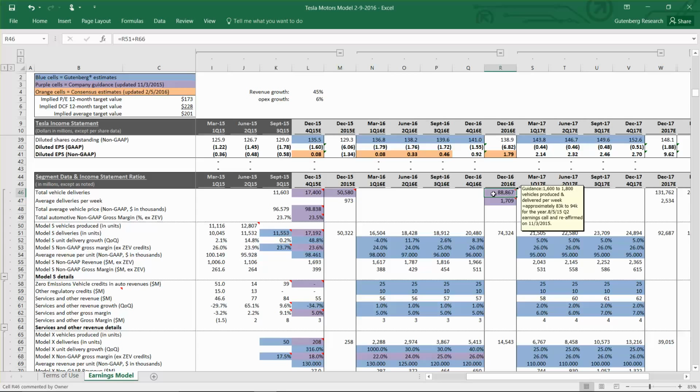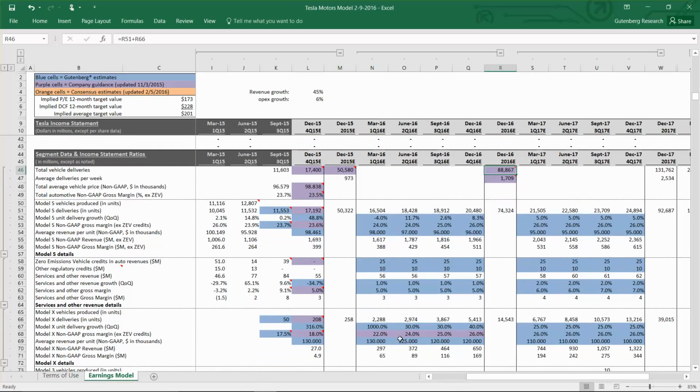Brought it back up to 88,000, and that's a huge growth in the Model X vehicles, which are at a higher price. And they start at a lower gross margin compared to Model S, but by the end of the year, we have them meeting the same gross margin as Model S at 26%. So you can see that that moved our 50/50 price target to just over $200, and that's only changing the growth rate in the first quarter. So you can see how sensitive our model is to the production of Model X.